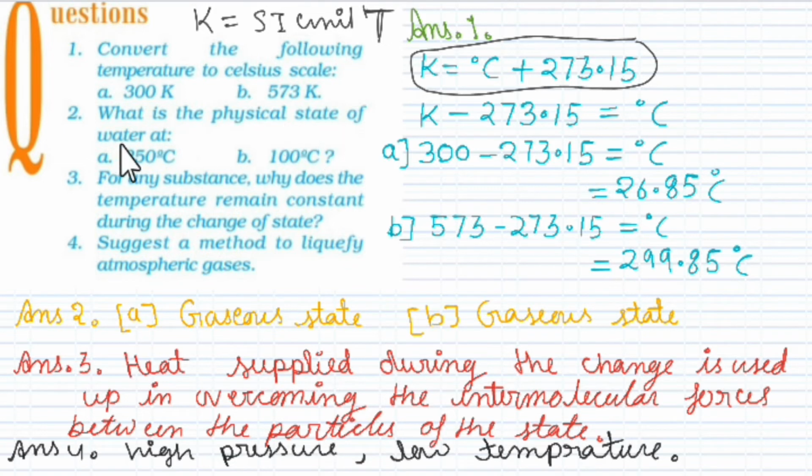Next is, what is the physical state of water? 250 degree Celsius पे water gaseous state में होगा, and 100 degrees Celsius is the boiling point of water, again gaseous state. Third question is, for any substance, why does the temperature remain constant during the change of state? So this is a very good question.